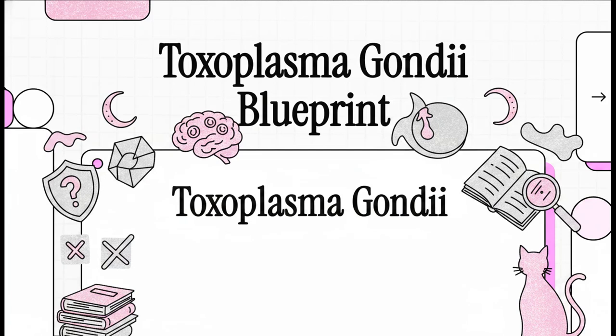All right, let's jump right in. Welcome back to another explainer. Today, we're taking aim at an absolute heavyweight on board exams, Toxoplasma gondii. Now, we're not just going to read you a list of textbook facts. No way. We're actively hunting for the specific exam traps, the diagnostic paradoxes, and the absolute do-not-miss management rules that examiners practically live to trick you with. So grab your notes, get dialed in, and let's decode the high-yield blueprint of Toxo.